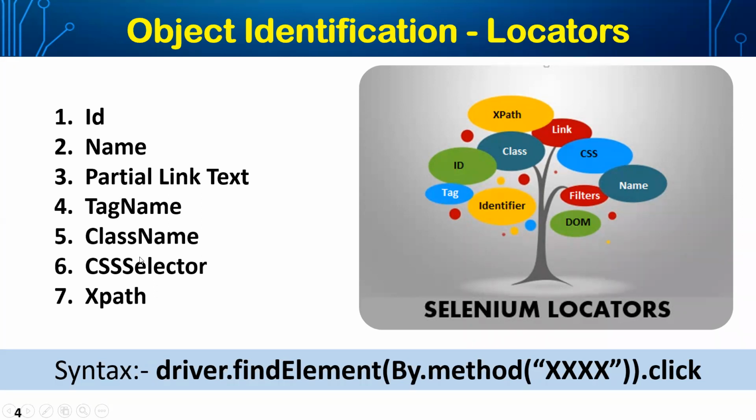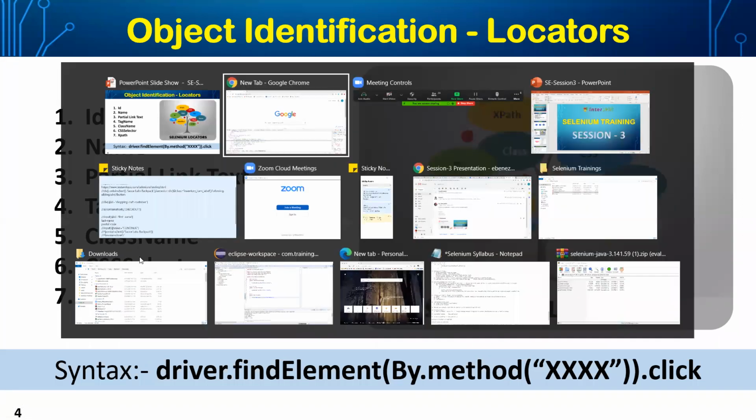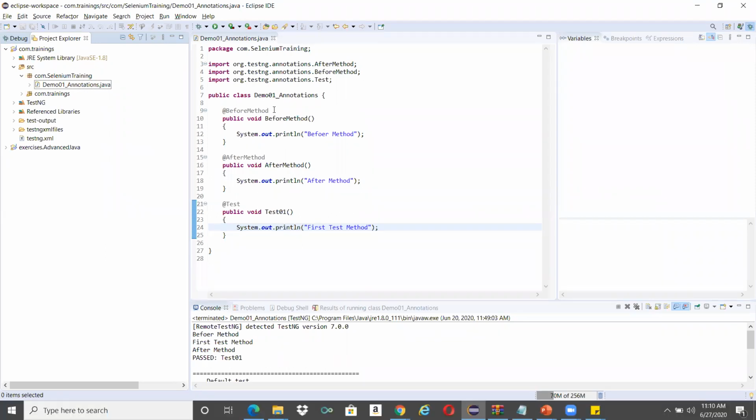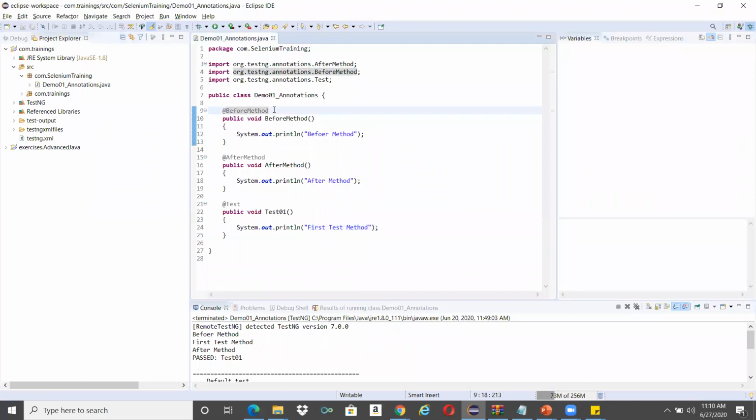Let me show you using my Eclipse. Last time when Suman was telling about all these TestNG annotations, I was also writing a couple of things just to show you, like after method.